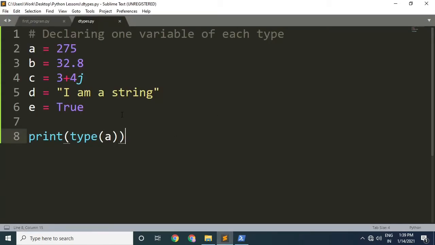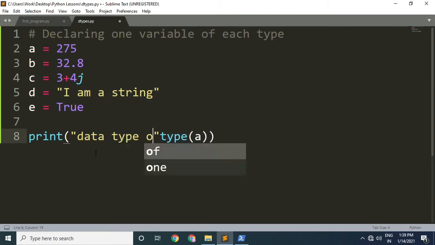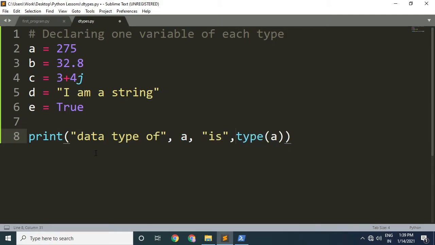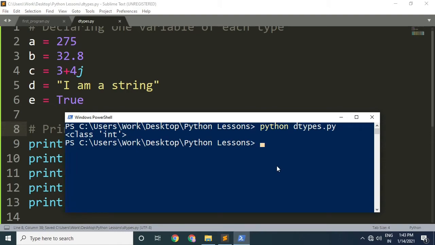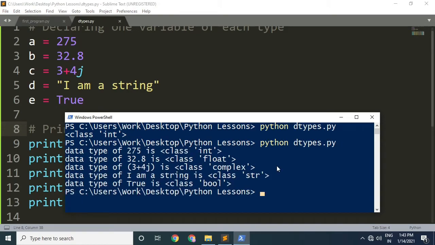Now here's a little assignment for you. Go ahead and repeat this for all the other variables we just declared. Add a suitable comment and a message in each print statement telling which variable data type is displayed. Something like this. We have seen how to do it in the last video. In the meantime, I will do the same in my code too. Pause the video and get on with it. Did you do the task? Very good. I also did it. Let's run the code and you can see all the data types printed with their messages.